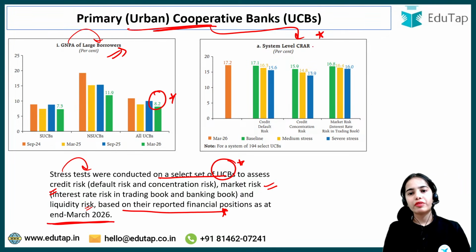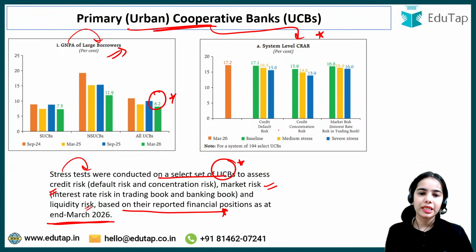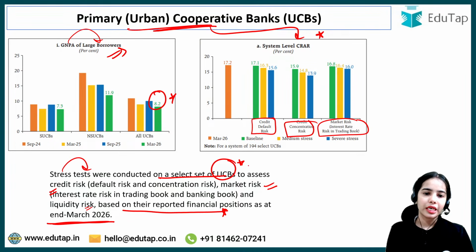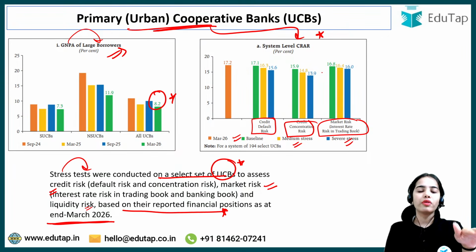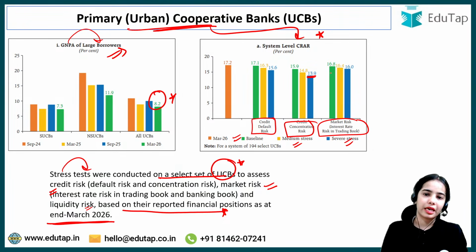So for system level CRAR, in case of credit default risk, credit concentration risk, market risk, in any of these cases, in the baseline, medium stress, severe stress, a good level of CRAR will be maintained, the minimum being 13.9%, not lesser than that, even in the stress scenario. Okay, so this is the idea.